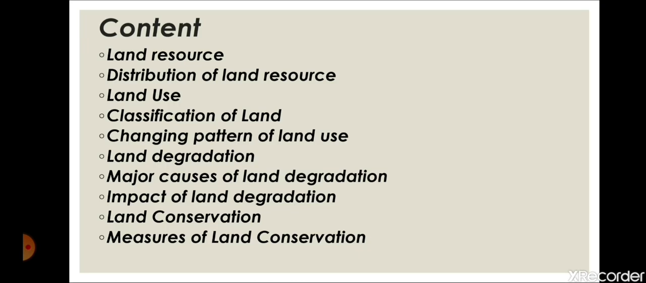So, let's have a look at what we are going to learn in this chapter: land resource, distribution of land resource, land use, classification of land, changing pattern of land use, land degradation, major causes of land degradation, impact of land degradation, land conservation, and how can we conserve land, that is, measures of land conservation.